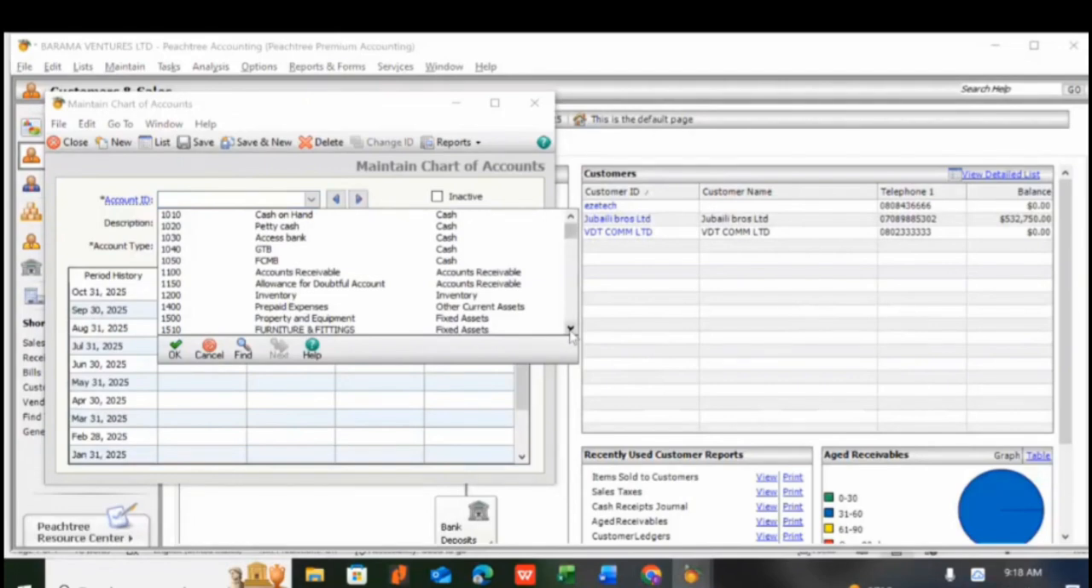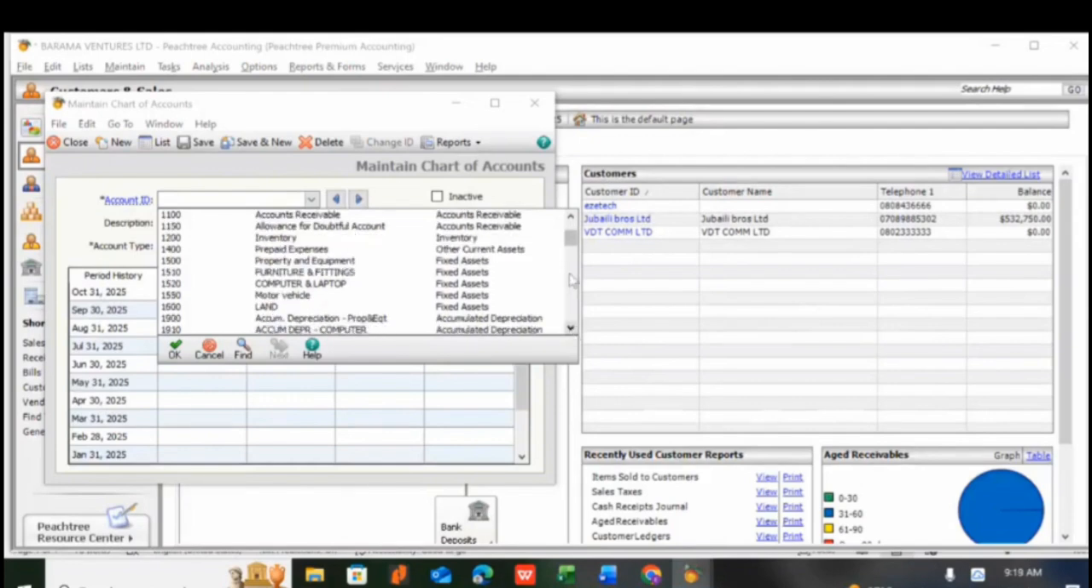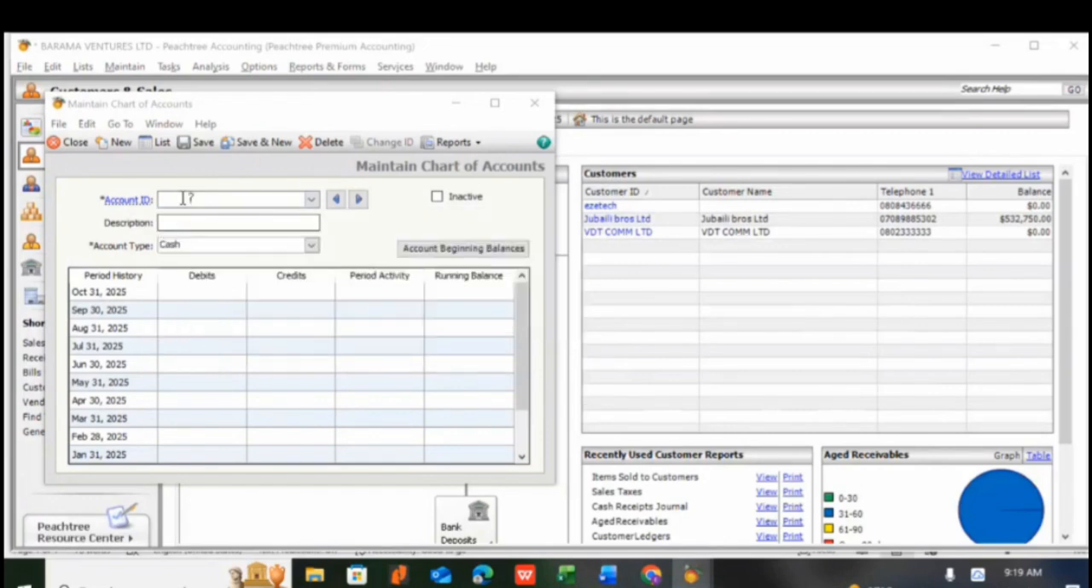You can see we are looking for the asset side. You can see this is accounts receivable, inventory. So it's going to be around here, around other current assets. So 14, let me see, 1410. This is 1400 because it is other current asset. We want it to be around other current assets. 1410 now.